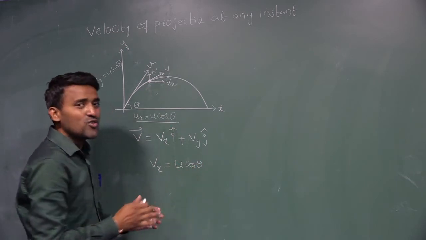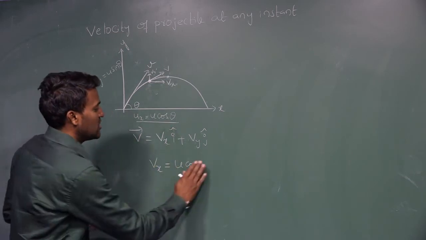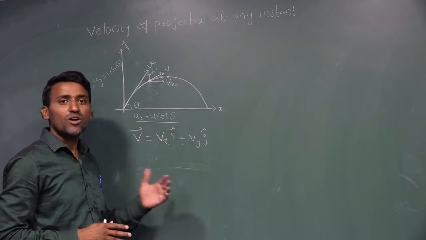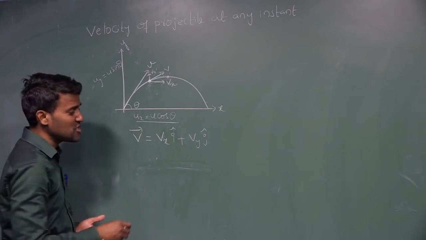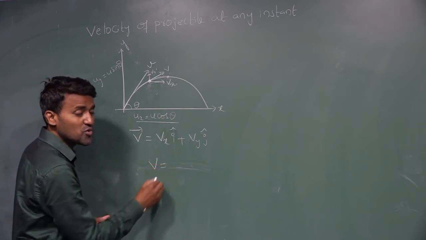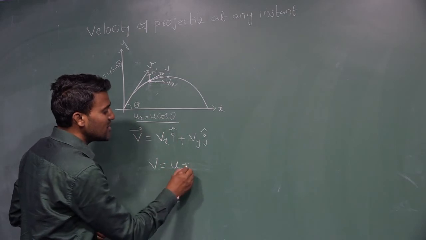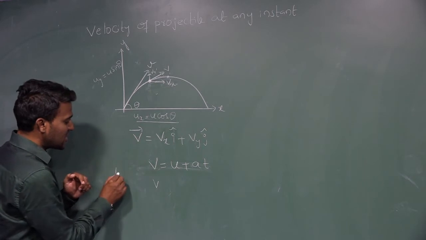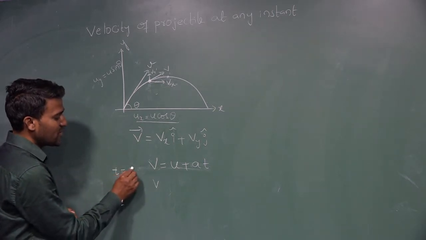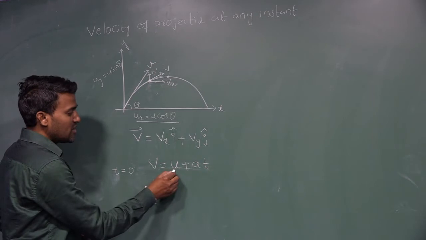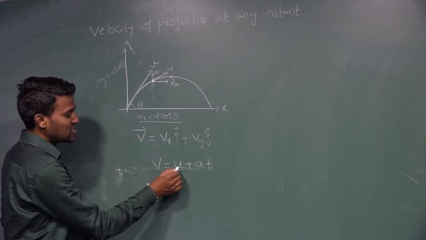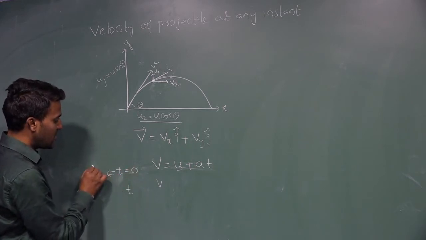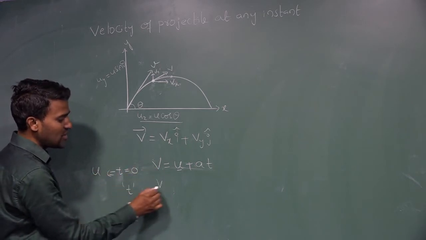Okay. If you want to find this one, and you are unable to find it, you cannot remember this equation directly, you are unable to recall this one. At that time, how we can do this equation is, you have to write this equation. First equation of motion, V equal to u plus at. Final velocity after t time interval, at t equal to 0, and initial velocity, that is nothing but the initial velocity at the point of projection. After t time interval, that is ux, that I am writing as u. After t time interval, velocity is V.